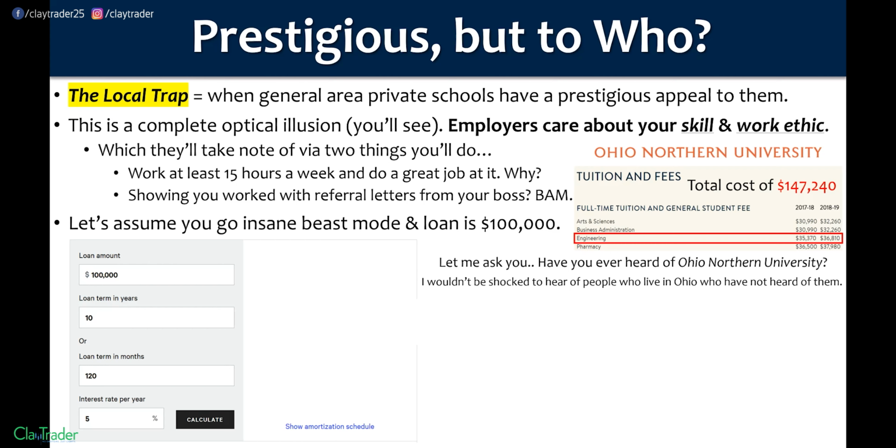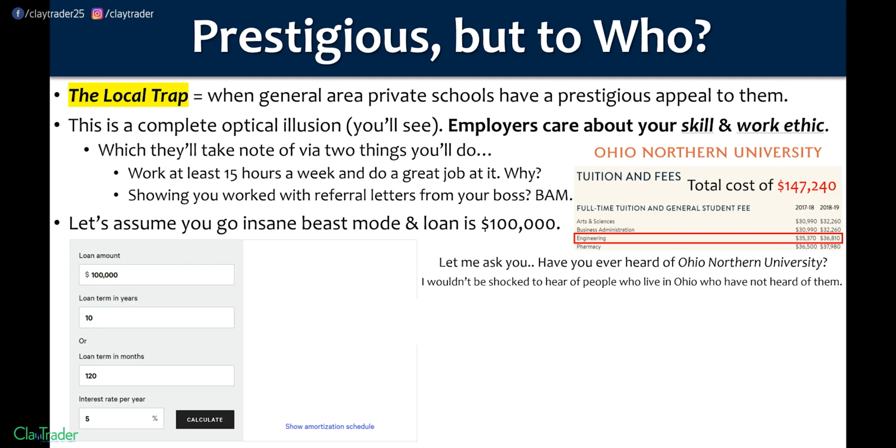Remember that medieval major that was, what was that, like 35,000, whatever that was? That was Calvin. And if you're watching this course and you live in the West Michigan area, I am sure that you have heard of Calvin. I assure you, when I grew up in Northwest Ohio and was doing my college search, never once did I consider Calvin. I didn't even know Calvin existed. But they do, and around here, there is that perceived prestige of it. Total optical illusion. I already went off probably longer than I should have on what an employer actually cares about.